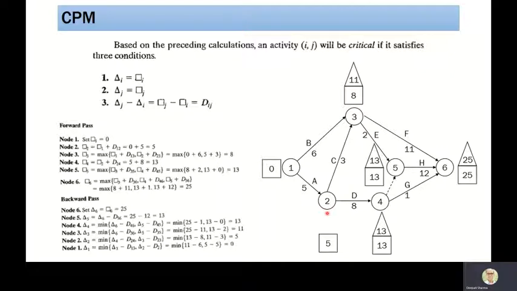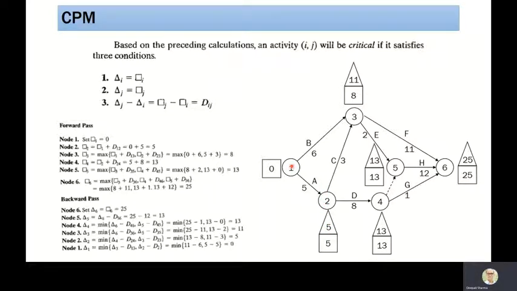If I take node number 2, there are two activities which are coming out, that are D and C. If I go by D, then 13 minus 8 will become 5. If I take 3 to 2, then this is activity C, and the latest occurrence time here is 11. 11 minus 3 will become 8. So what is the minimum value? 5. So we are writing 5 here for the latest occurrence time of node 2.